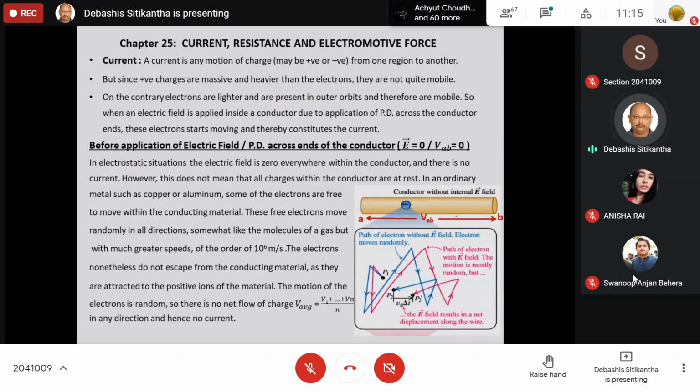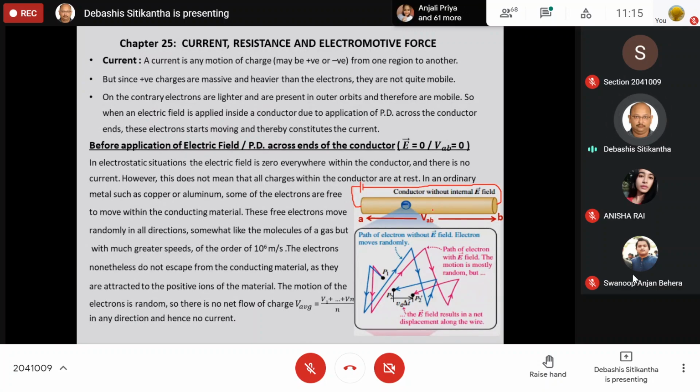Suppose here I have this conductor, and the conductor has two ends, A and B. You can see this easily in the diagram. Only when I apply a voltage or potential difference across these points A and B will this conductor be capable of carrying the current, or there will be movement of electrons in a particular direction, thereby constituting a current.